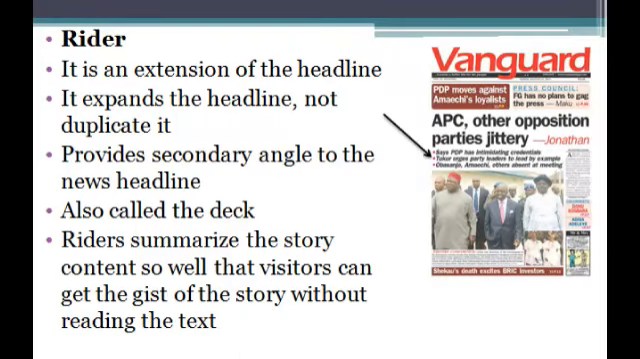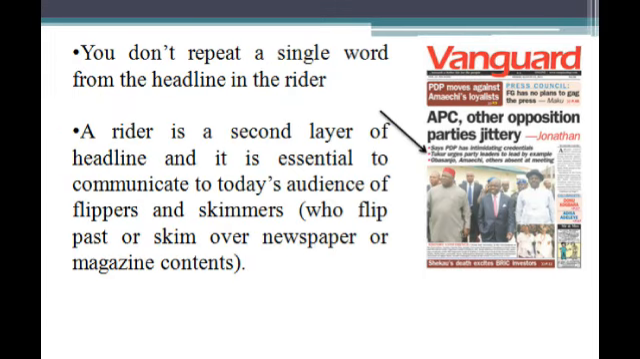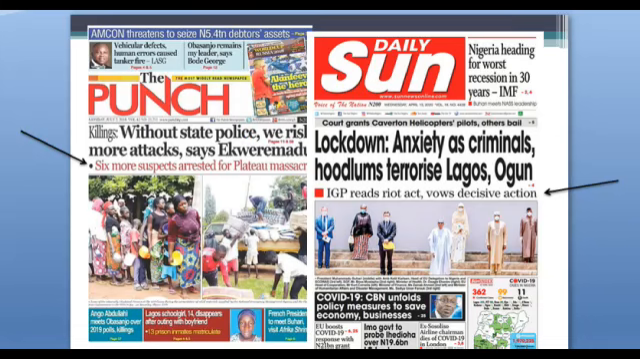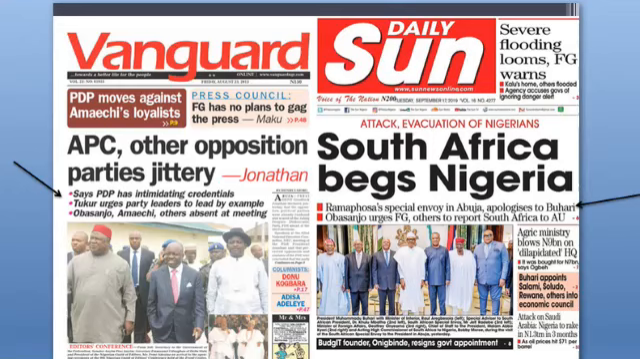Rider. The rider is an addition to the main headline. It comes after the main headline, most times under the main headline. So it provides extra information that could not be contained in the main headline. It is called the rider. And the rider oftentimes comes in present continuous tense, but you will notice that it is an addition. It explains further other contents of the story that could not be added to the main headline. So in order not to make the headline too heavy, you use a kind of additional headline called the rider.